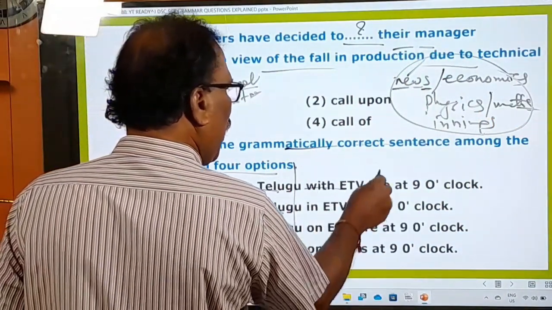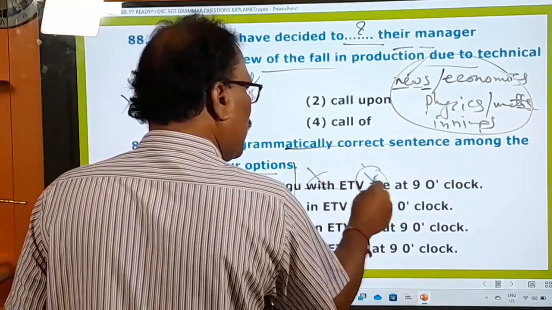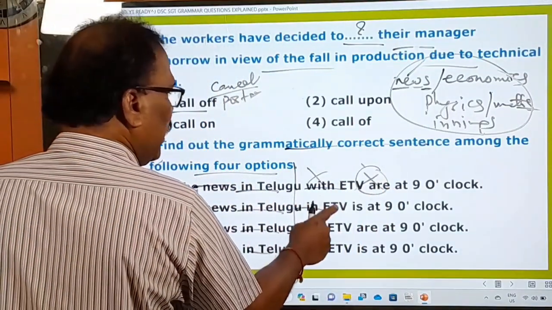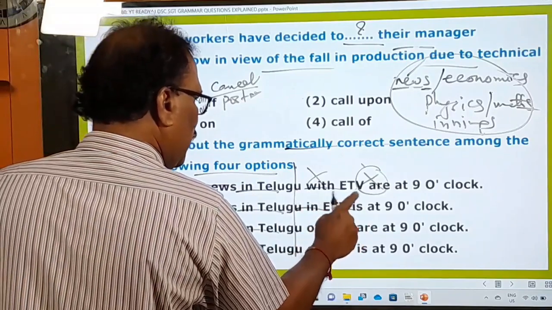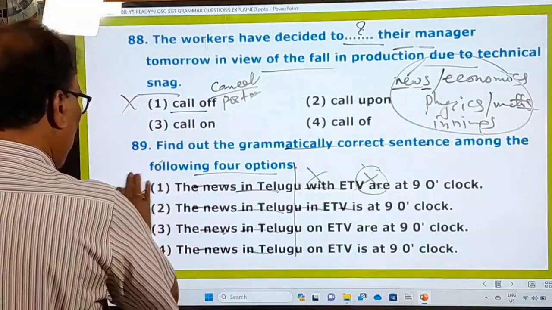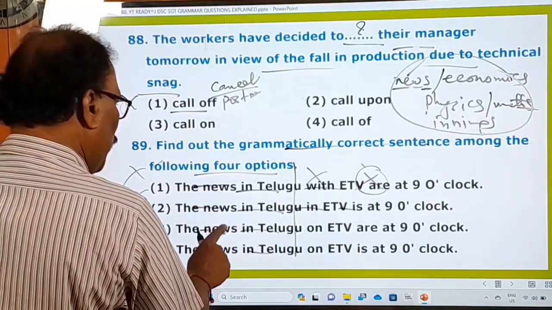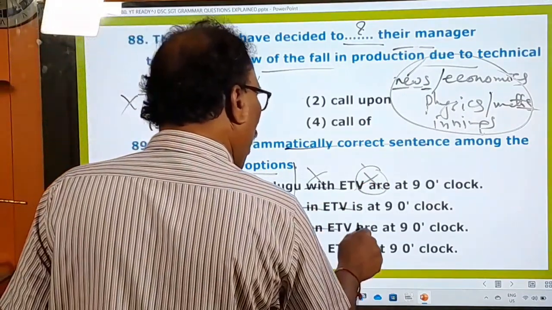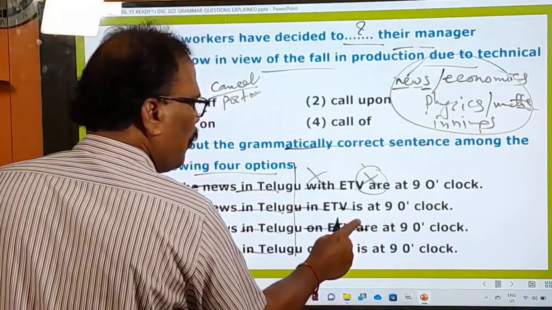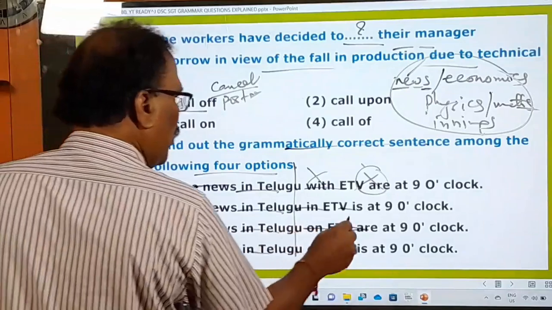With ETV, you cannot say "are there". That's why this is wrong and this is wrong. The news in Telugu in ETV, you cannot say that. This verb is okay, the news is okay, but "in" is not correct. That's why it's wrong. And here, the news in Telugu on ETV, "are there". So the news is singular and here the helping verb is used in the plural. And that's why this is also gone.